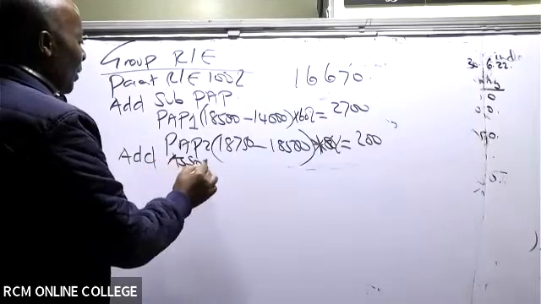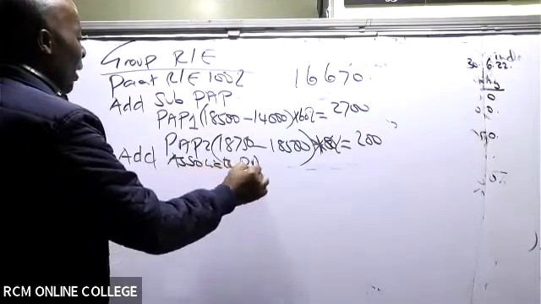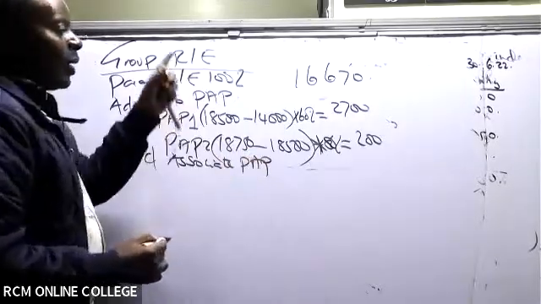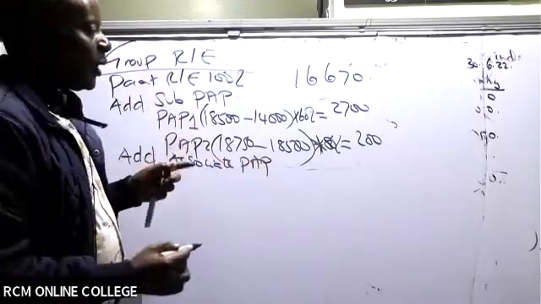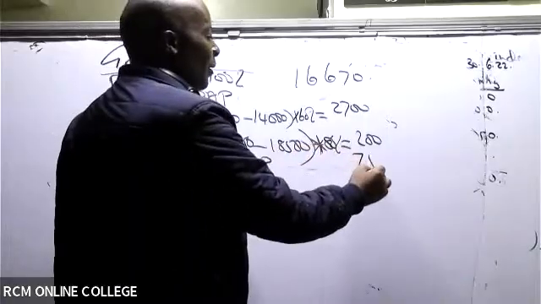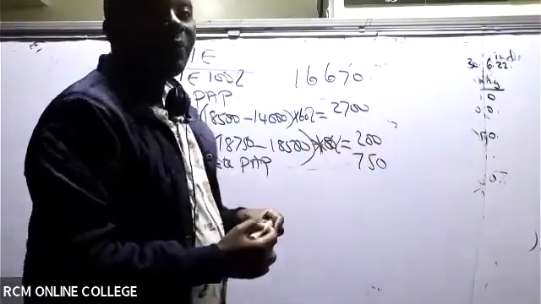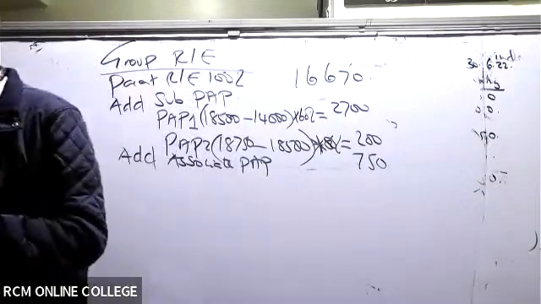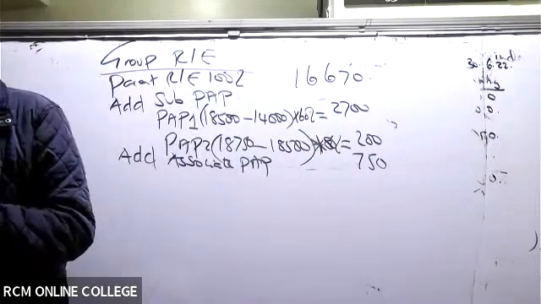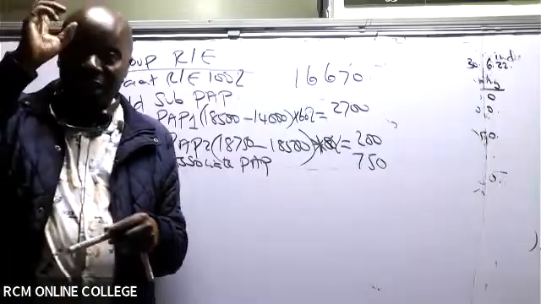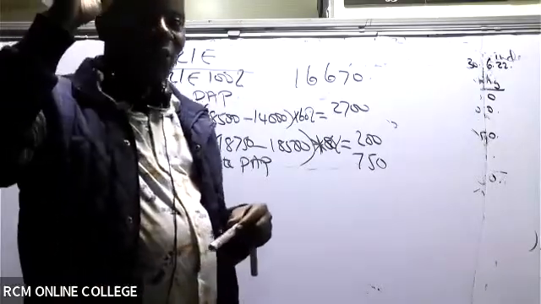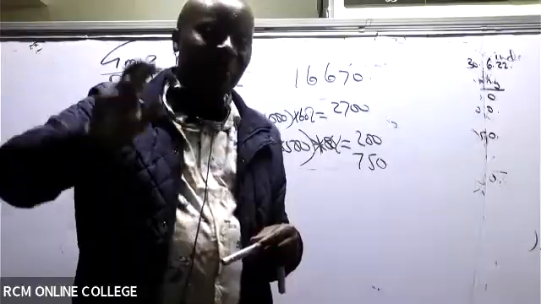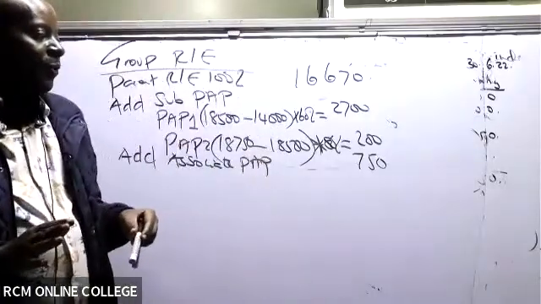So remember, the parent is also going to receive the associate's PUP. The one that you have up there, now changed. Was it 750? In the associate there is PUP. You pick it the way it is.